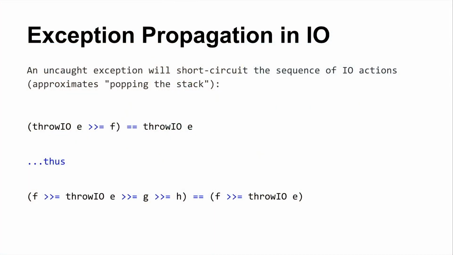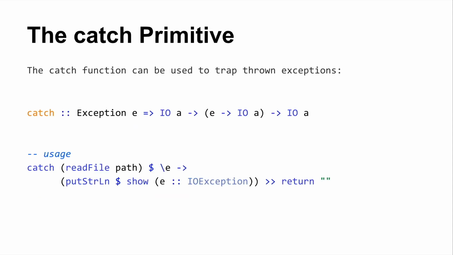Okay, so exception propagation in IO. This stuff is a little more in the sane world. I could understand this. Exceptions, when they bubble all the way up to IO, will short circuit the sequence of monadic binds. So you can imagine f bind throwIO e will just result in throwIO e. G and H, we don't get that far. This thing short circuits unless there's some exception handler installed. And given that most of your computer programs are just a series of these things, that approximates blowing the stack, in Haskell's particular flavor of blowing the stack.